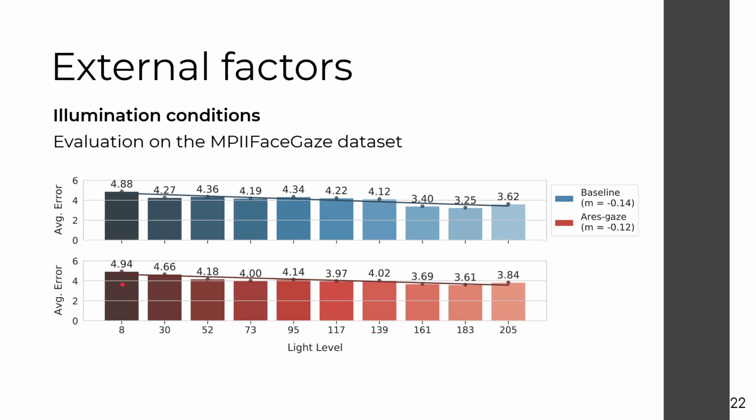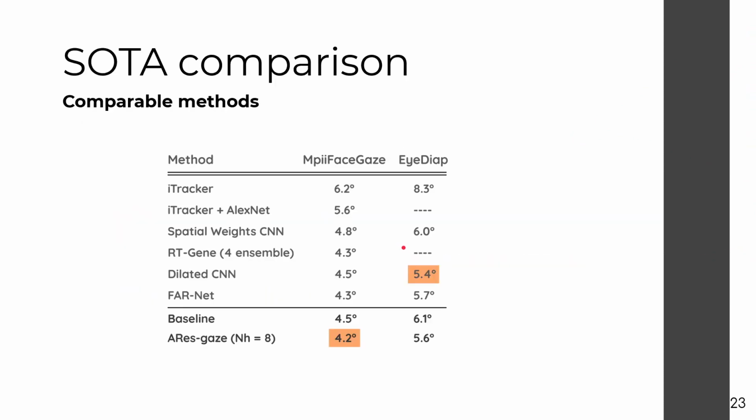What we found was that there was no significant impact of attention on the performance with regards to illumination. This further reinforces the hypothesis that head pose angle robustness was responsible for the greater magnitude of gains on the EYEDIAP dataset.